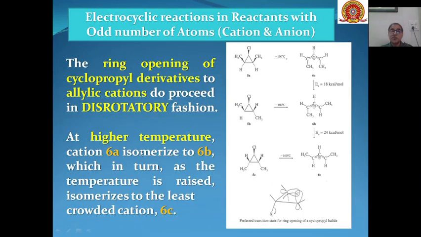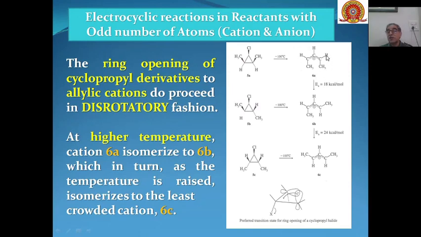Now a few examples of cationic ring opening. The ring opening of cyclopropyl derivatives to allylic cations, as I have told you, proceeds in a disrotatory fashion. We will take this example, a cyclopropyl compound, 2-chloro-1,3-dimethylcyclopropane, and the structure is the cis one. When the reaction takes place at minus 100 degrees centigrade, this gets converted into this cation.